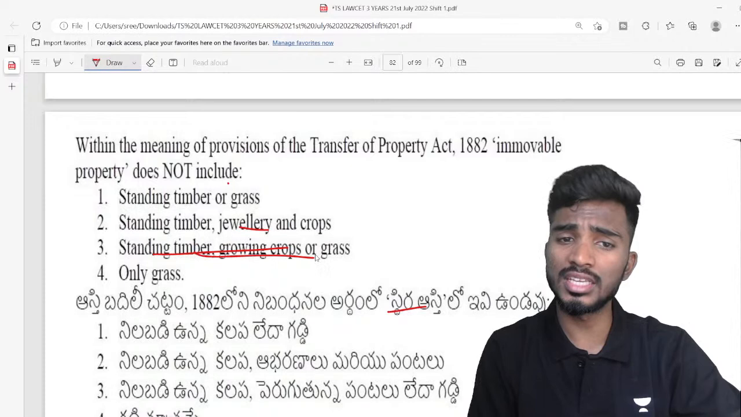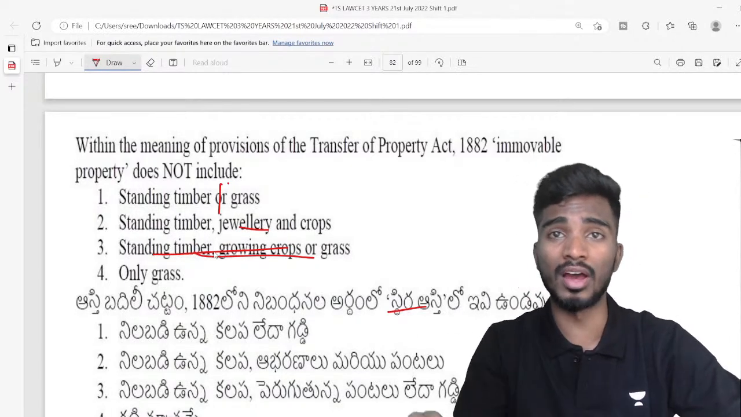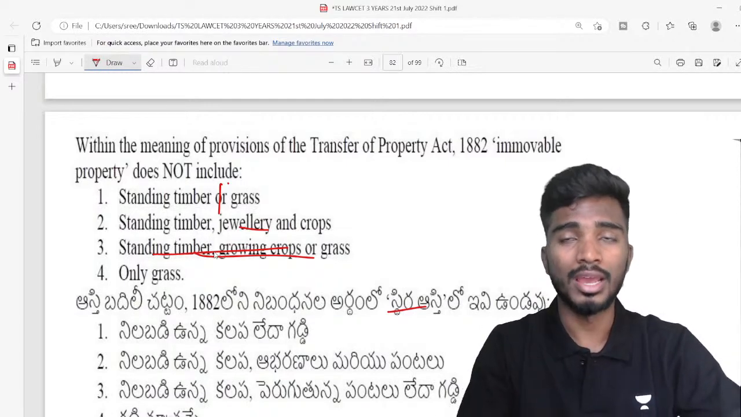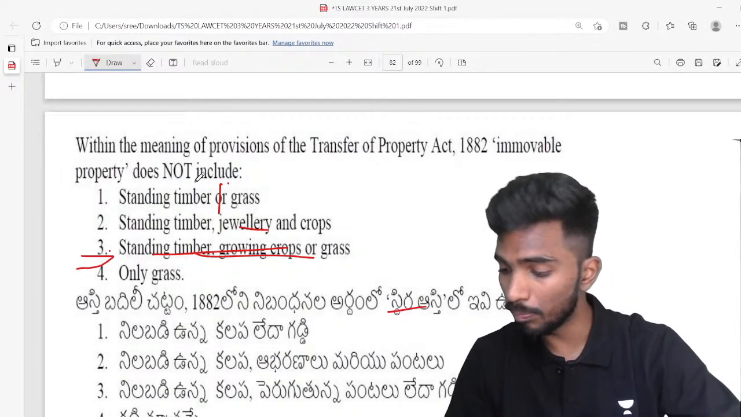So when these three things are there, you use the option that is not just one or two. Three options are there: standing timber, growing crops and grass. So these three are included, so 3 is the right answer. I hope.